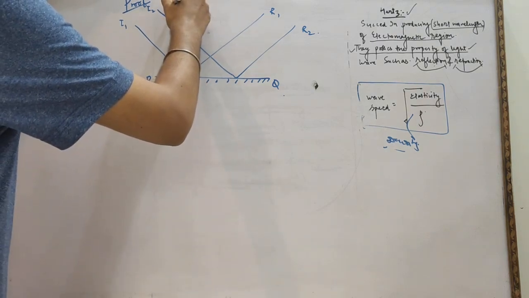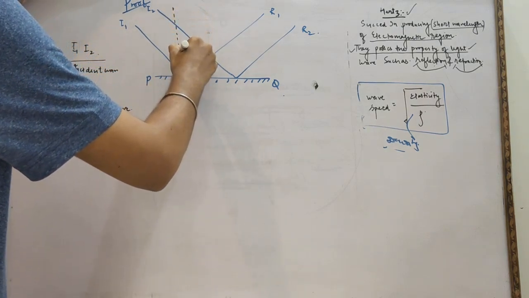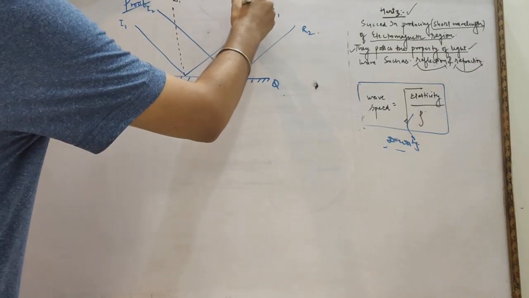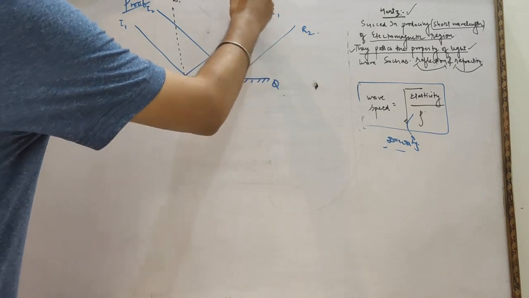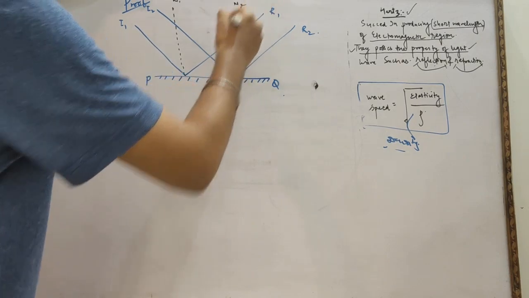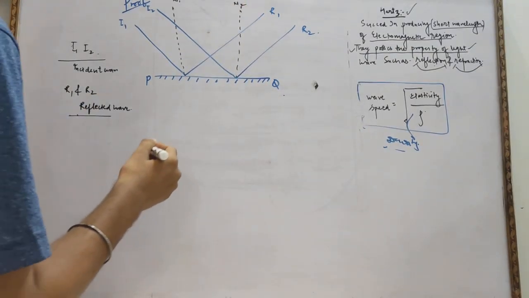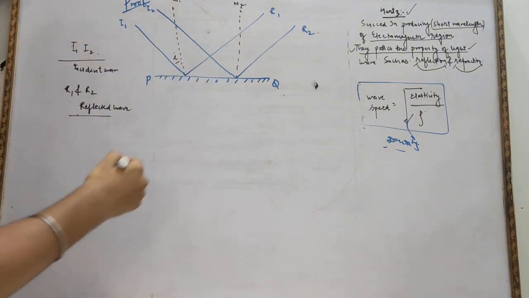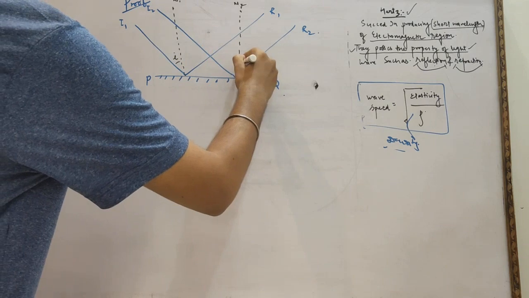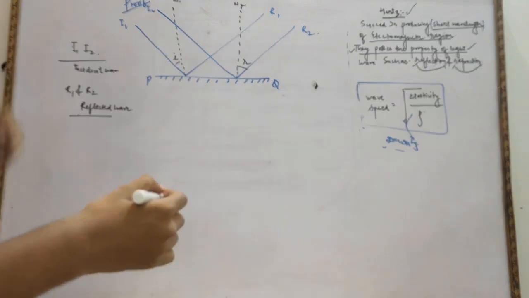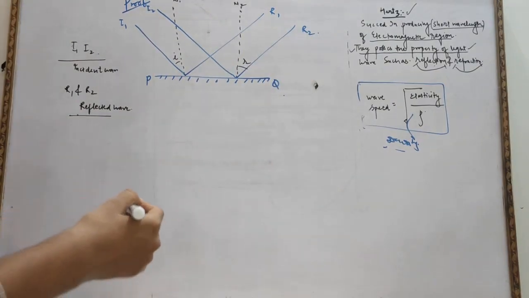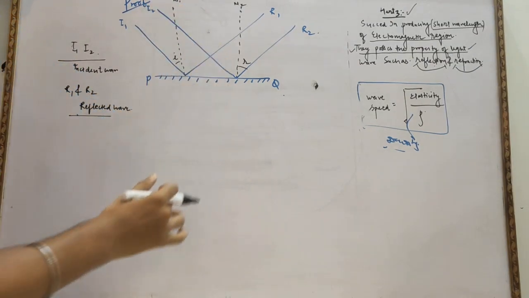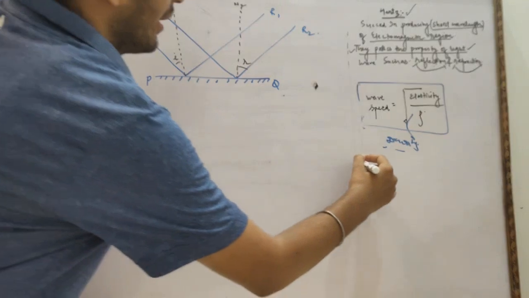As the incident ray strikes the surface, there is a normal N1, and again this is a normal N2, where N1 and N2 are the normals. So this becomes the angle of incidence I1, and this becomes the angle of reflection R. Now we have already studied what we mean by wavefront.